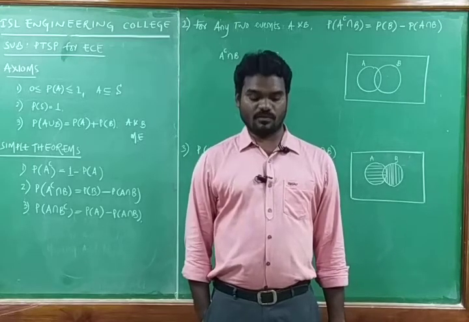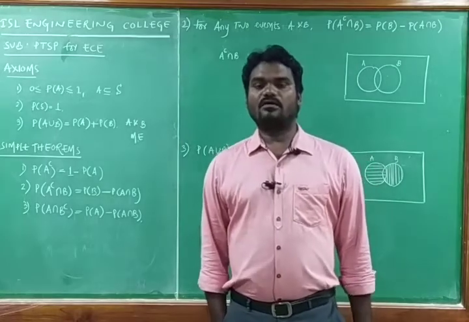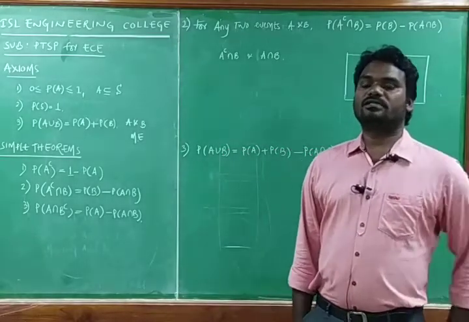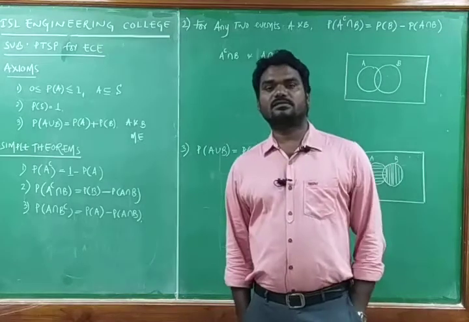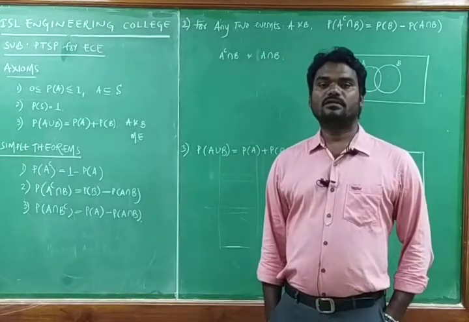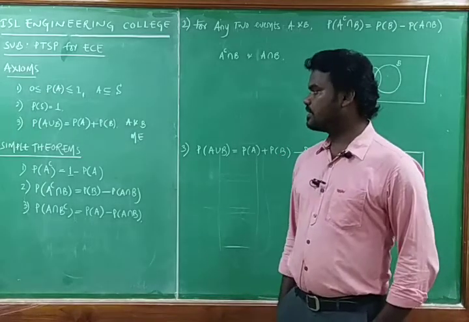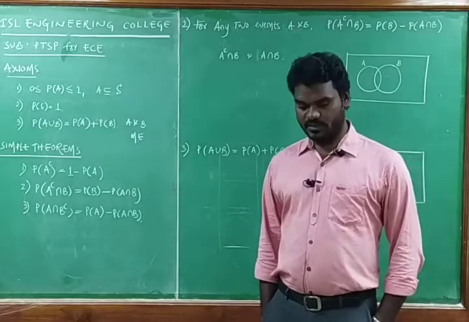We have solved some of the problems in the probability, and in the last 2 classes we studied some axioms in the probability, and we have studied some elementary theorems or simple theorems in the probability.